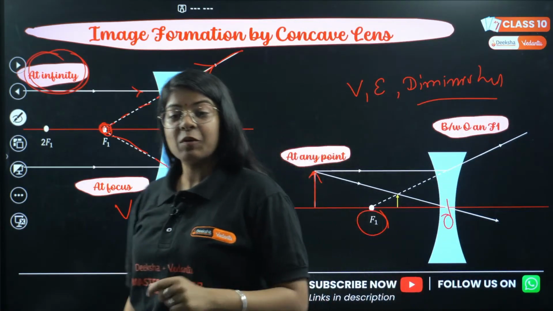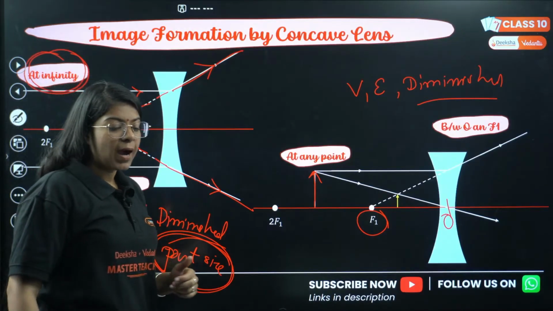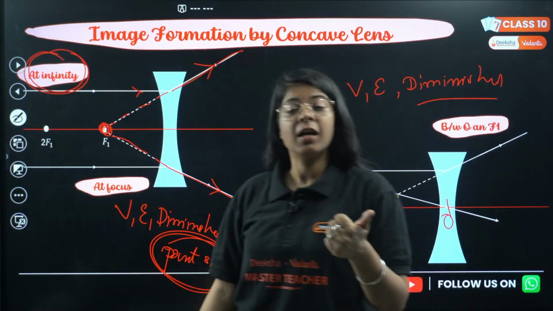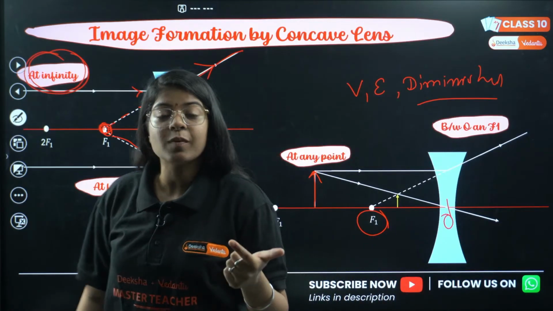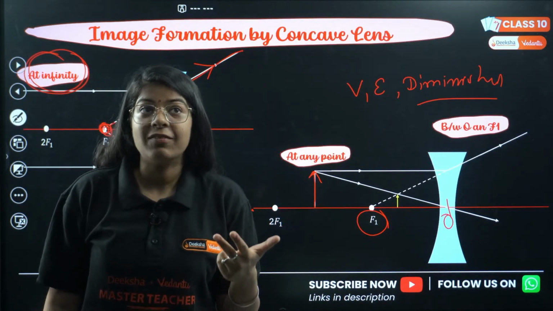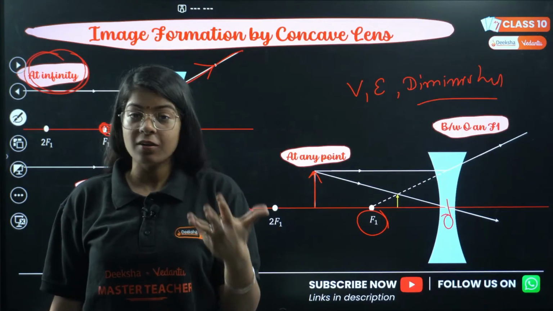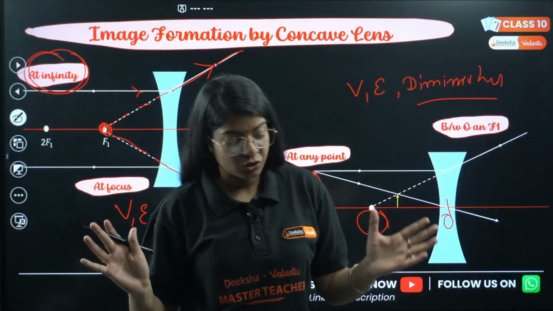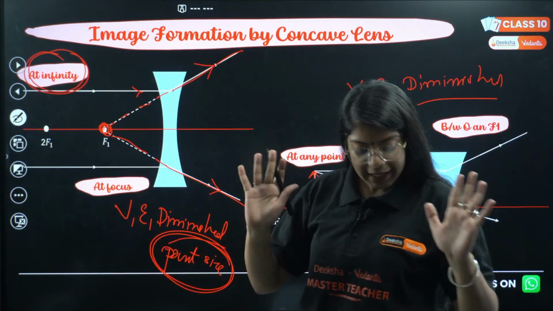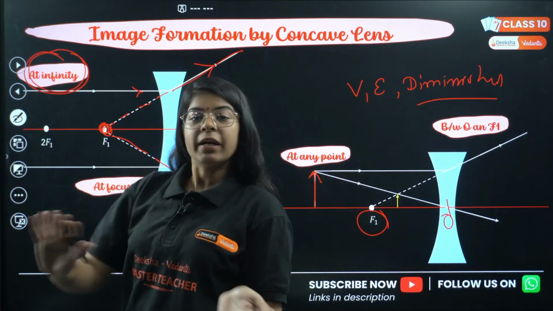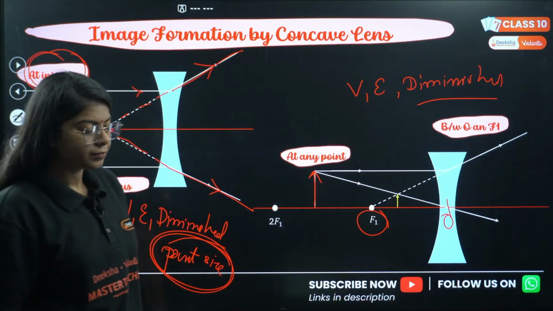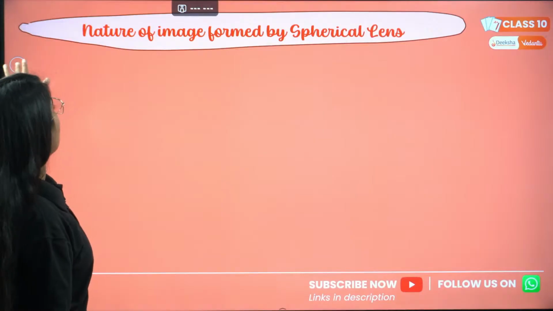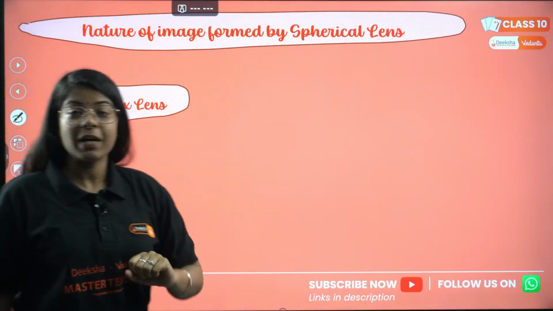Okay, can we move on to the next part? We are done with image formation by concave mirror, image formation by convex mirror, image formation by concave lens and image formation by convex lens. All the ray diagrams are done and we studied refraction through glass slab. So do you have any doubt till now? We are done with all the ray diagrams, correct? Okay, let's move on to the next topic. What is left? Yeah, nature of image formed by spherical lenses.